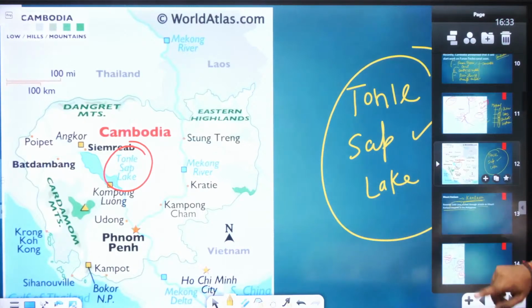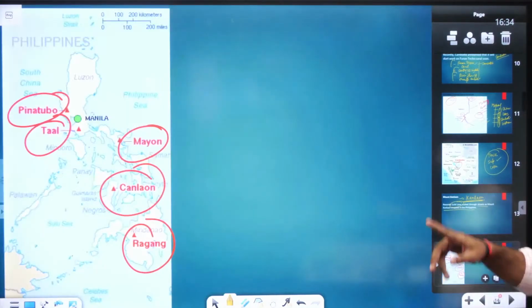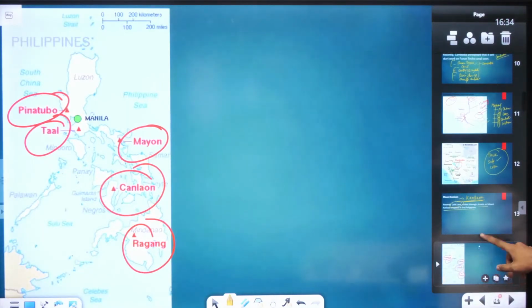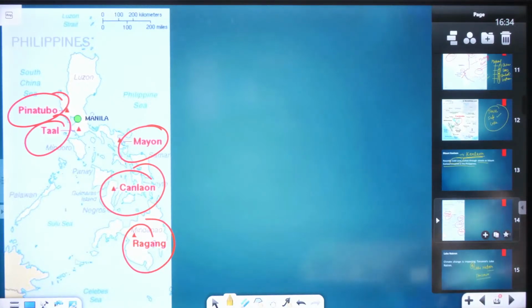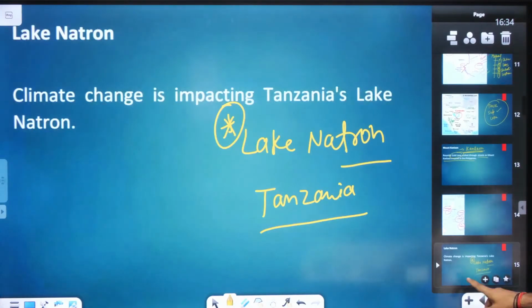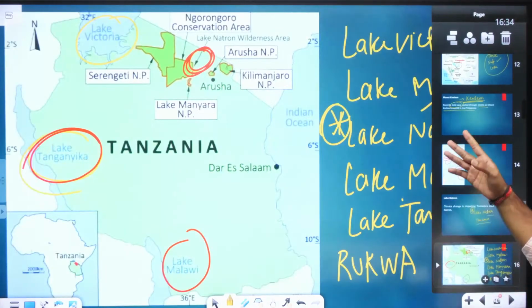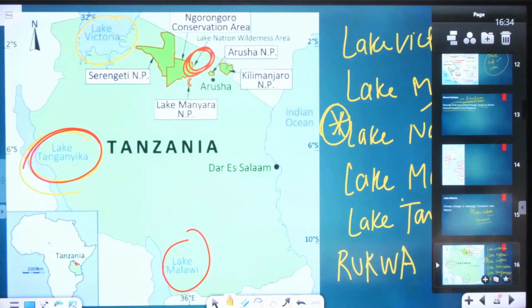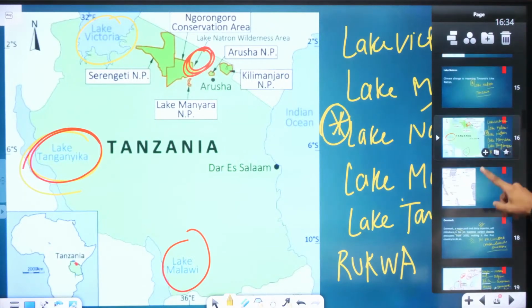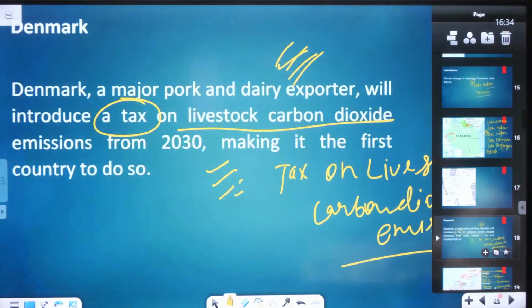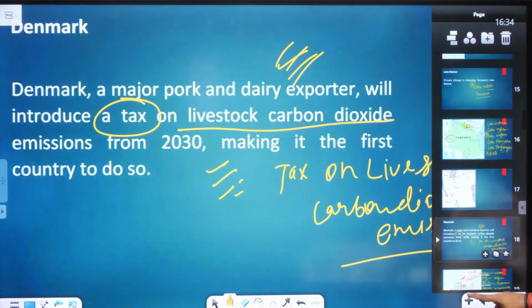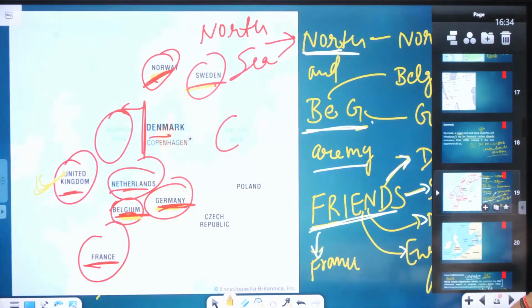After that we focused on Mount Kanlaon. Mount Kanlaon के साथ साथ हमने 5 माउंटेन्स और देखे हैं: Pinatubo, Mayon, Kanlaon. Lake Natron in Tanzania, that is affected due to climate regions. Then Lake Tanzania के साथ Lake Victoria, Malawi and Manyara. After that we focused on the Denmark livestock tax, लगाया गया है वहाँ पे. इसके साथ साथ the countries bounding the North Sea, Norway. And these were the mapping topics.